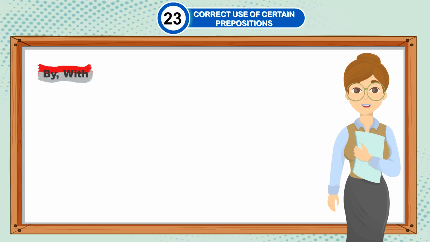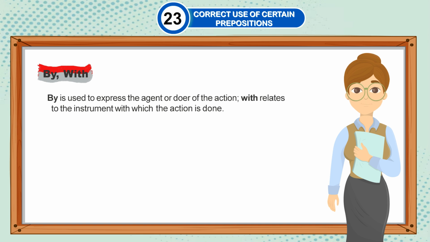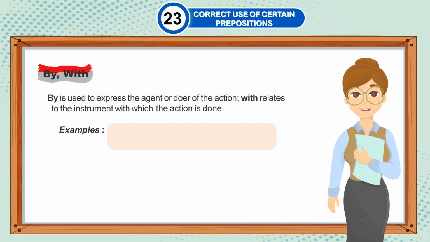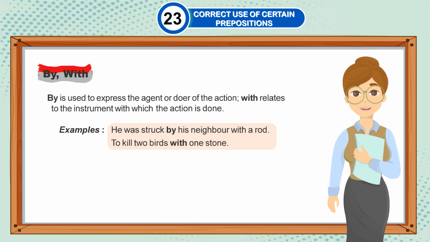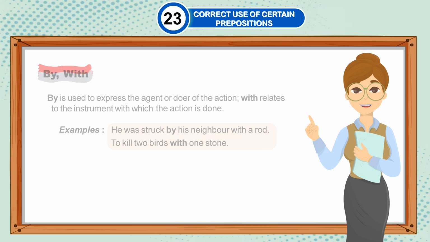By, with. By is used to express the agent or doer of the action. With relates to the instrument with which the action is done. Examples: He was struck by his neighbor with a rod. To kill two birds with one stone.